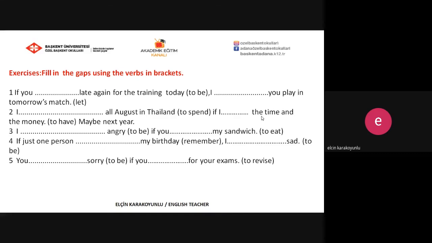Let's go on with another exercise. Fill in the gaps using the verbs in brackets. This time you can use all types of if conditional: type 0, type 1, type 2, type 3, or mixed conditional.